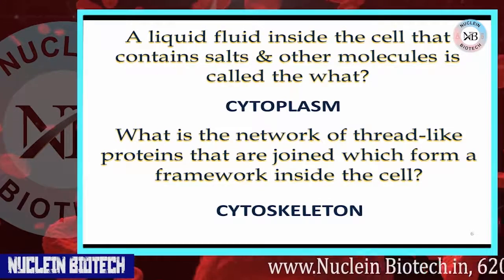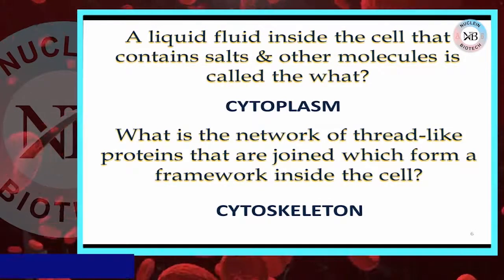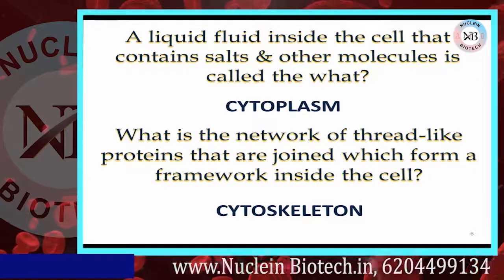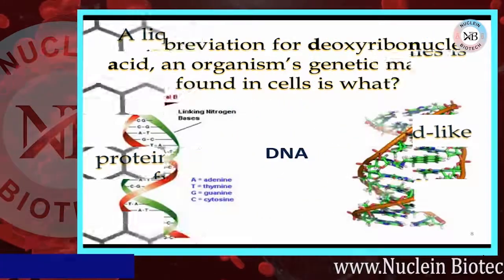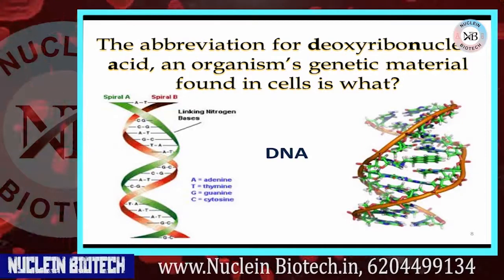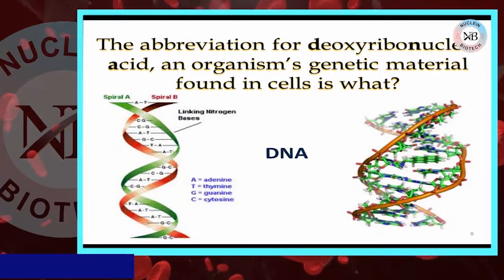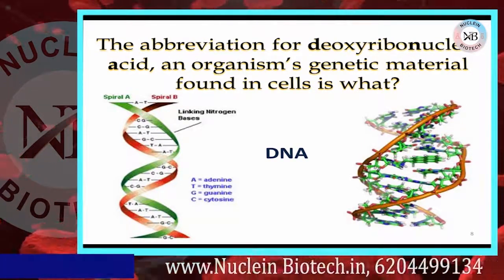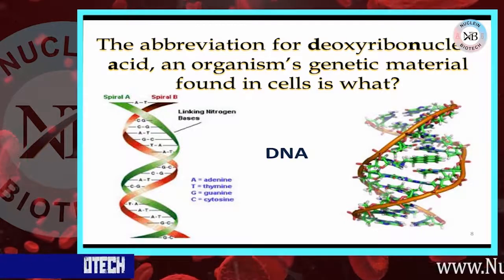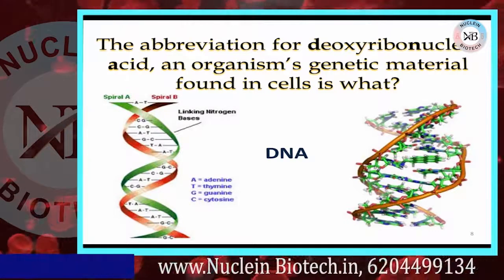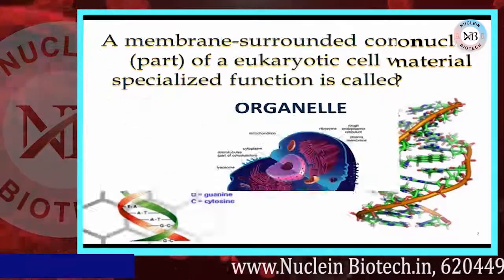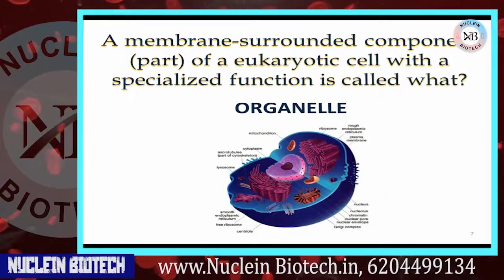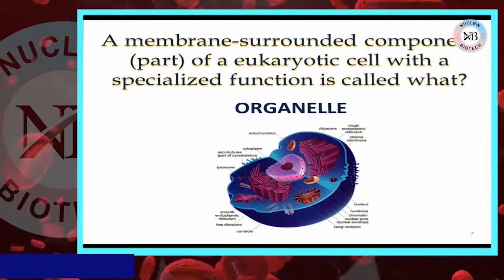The abbreviation for an organism's genetic material found in the cell is DNA, simply deoxyribonucleic acid. So the nucleus is the part of the eukaryotic cell that directs cell activities and contains genetic information stored in DNA, the brain of the cell. The nucleus is known as the brain of the cell.